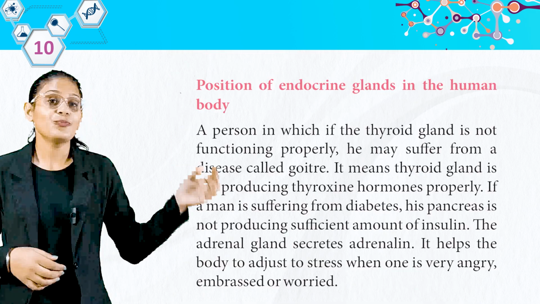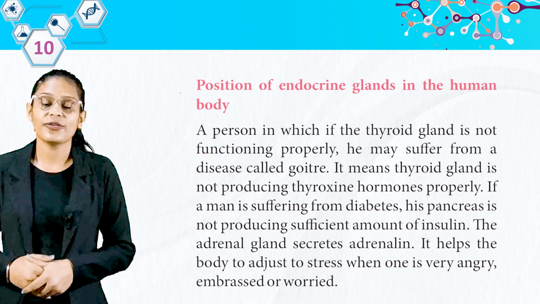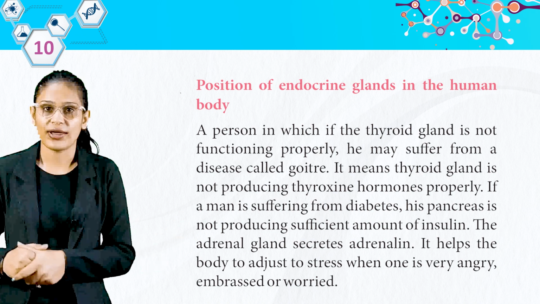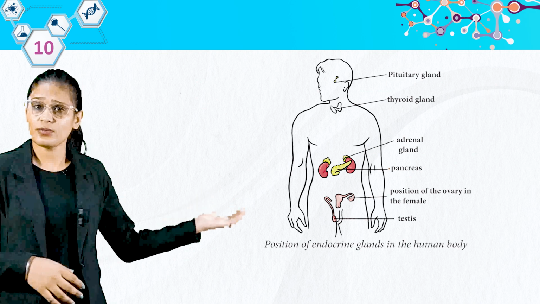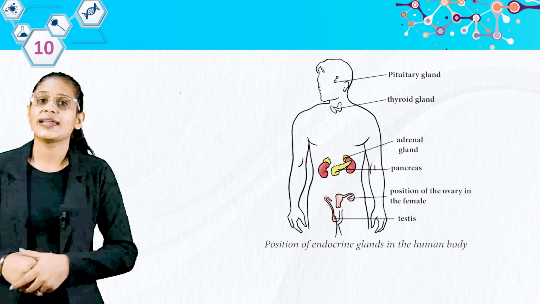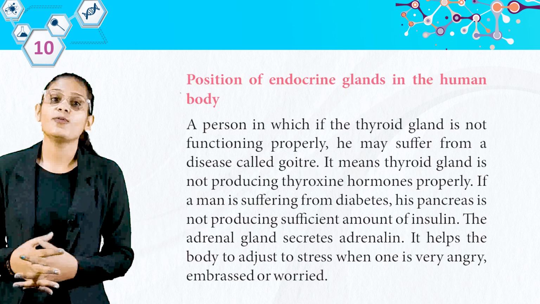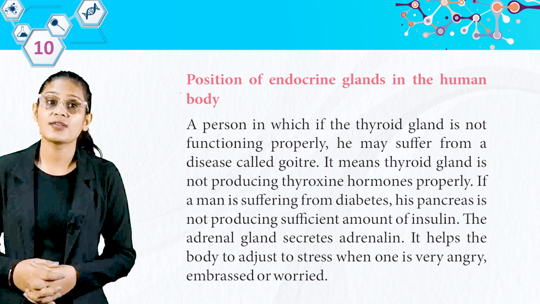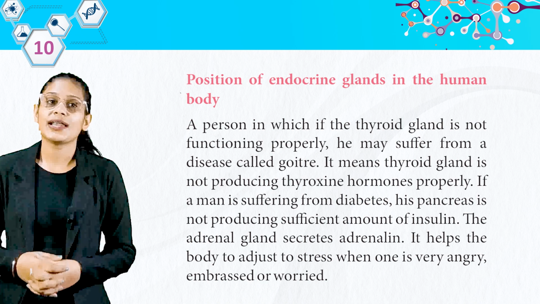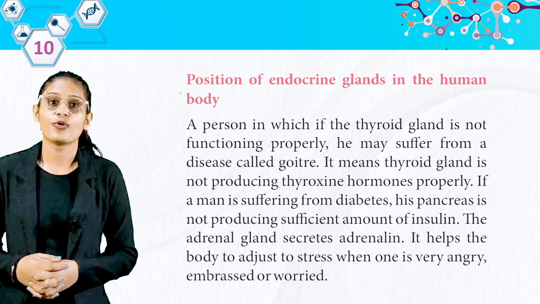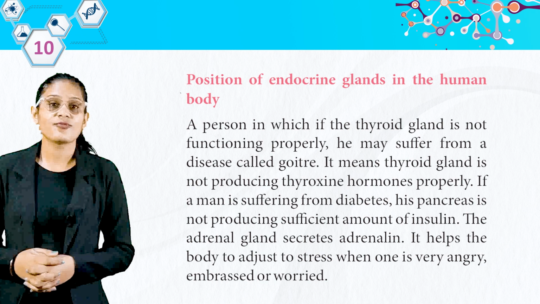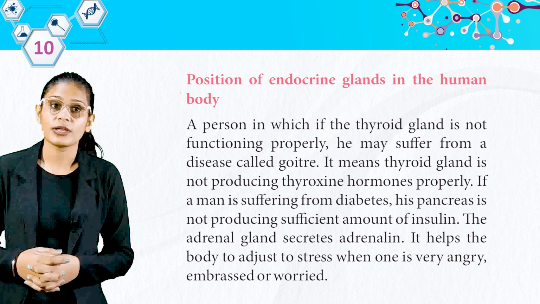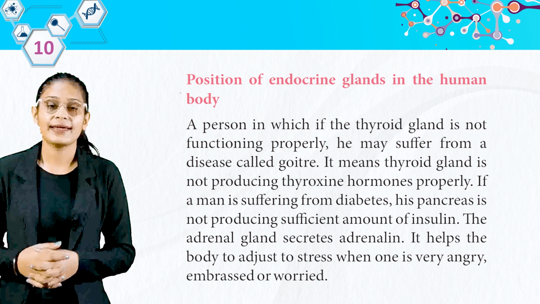Now we have the position of endocrine glands in the human body. So students, now we are going to read about the positions of endocrine glands. Look at this picture first. Position of endocrine glands in the human body. If the thyroid gland is not functioning properly, a person may suffer from a disease called goiter. It means the thyroid gland is not producing thyroxine hormone properly. If a man is suffering from diabetes, his pancreas is not producing a sufficient amount of insulin. The adrenal gland secretes adrenaline.